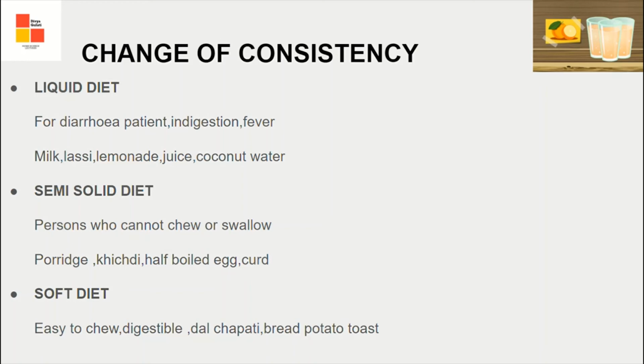Semi-solid diet is for a person who is having difficulty in chewing or swallowing. Examples: porridge, khichdi, curd, and half-boiled egg should be given to them. Soft diet is an easy to chew and digestible diet. Examples: dal, chapati, bread, and potato toast should be given to them.